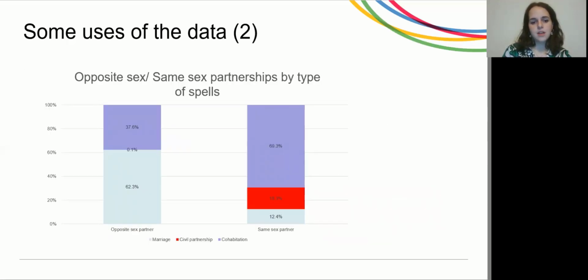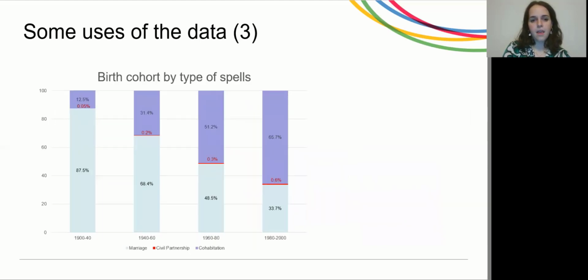Here we have a second example. We have a graph that illustrates the type of partnership spells for heterosexual and homosexual couples. And we can notice how same-sex couples, compared to heterosexual couples, tend to stay in a cohabitation spell rather than in a marriage or in a civil partnership.